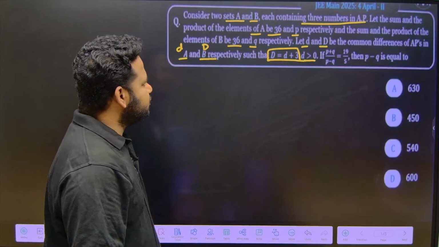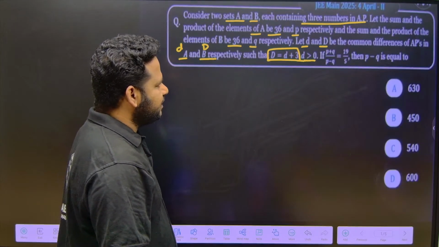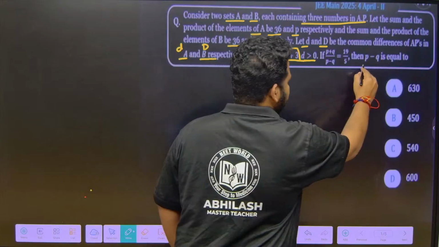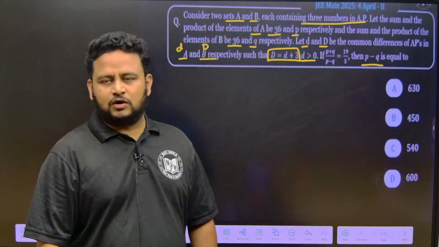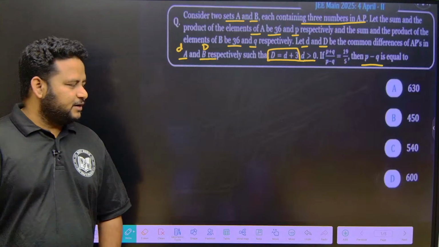If (P plus Q) by (P minus Q) is equal to 19 by 5, then they are asking us to find P minus Q. P minus Q is equal to what? This is quite a lengthy question that they have given, but let us simplify it.